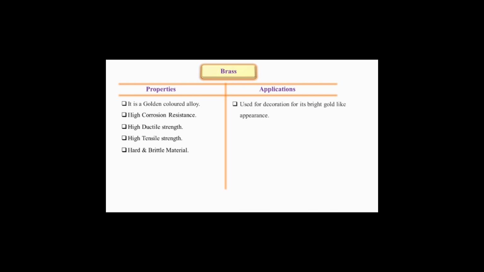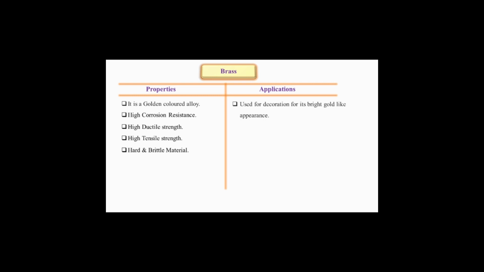Now if we focus on the applications of brass, we should understand this. It is used for decoration for its bright gold-like appearance. Brass has a lustrous, gold-like look, so it is generally used for decoration purposes, as it looks like gold. Many times it is used in sculptures and various statues.